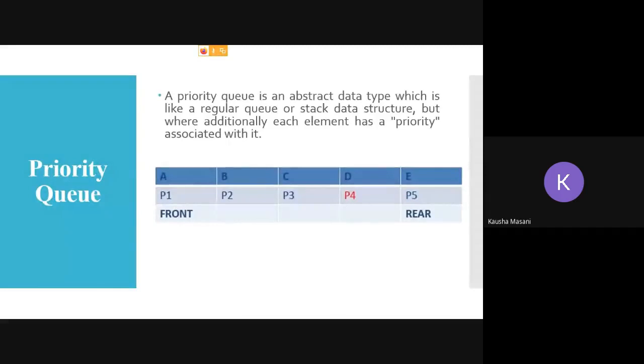Correct? Right? Wrong? Right. Okay, only two students I guess are attentive. I said that front is at 0th index and rear is at max minus 1, so that is 4.